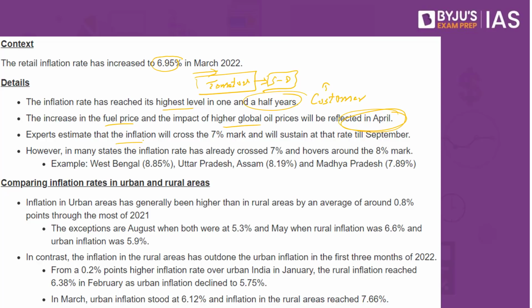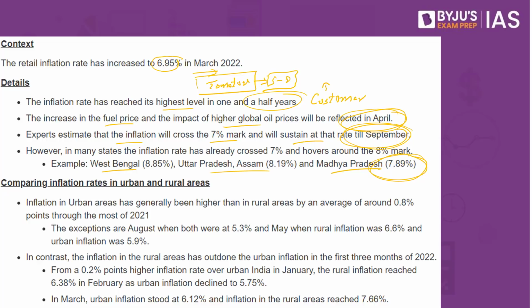Experts estimate that inflation will cross the 7% mark and will sustain at that rate till the end of September. And when you consider inflation, it is already beyond 7% in multiple states. In West Bengal, it is about 8.85%, Uttar Pradesh and Assam 8.19%, Madhya Pradesh about 7.89%. So basically, the author goes on to say that in the present situation, inflation is more than 7% in multiple states and regions in India.